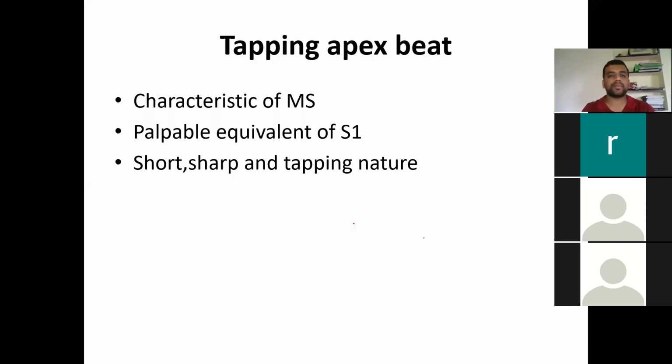So a tapping apical impulse is characteristic of MS, and sometimes it can also be normal, like in a normal heart sound. It comes and touches the palpating finger and then it goes down. That is a tapping apical impulse.